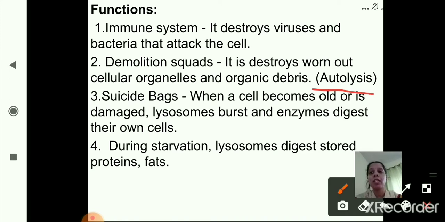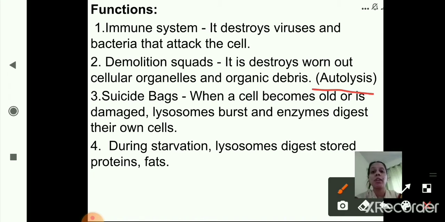Now the fourth one is, during starvation, lysosomes digest the stored protein, fats, etc. So during starvation, lysosomes digest the stored protein and fats which are available in the cell.